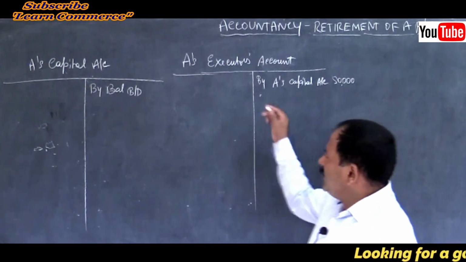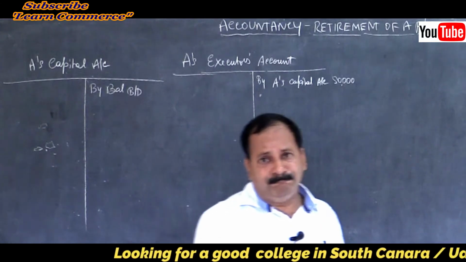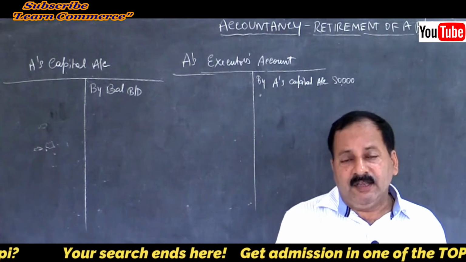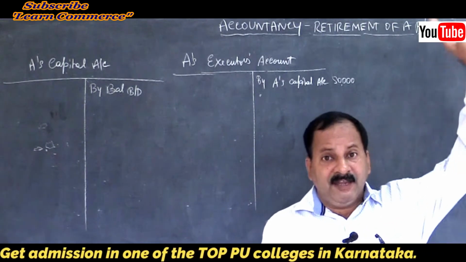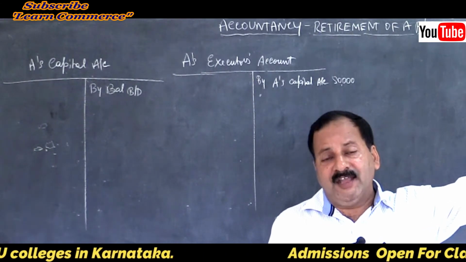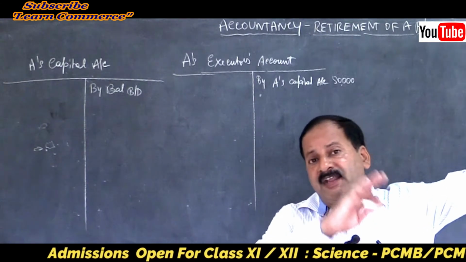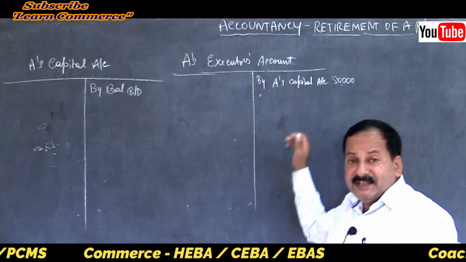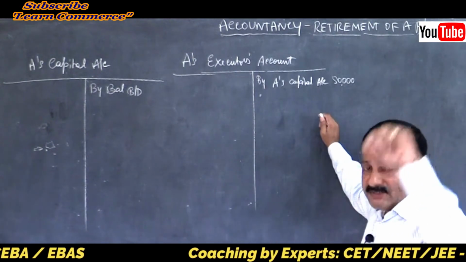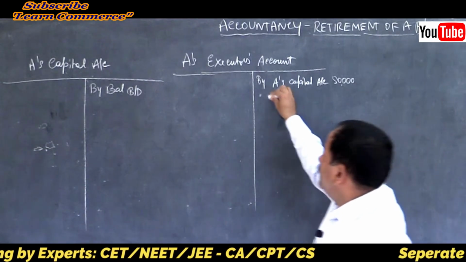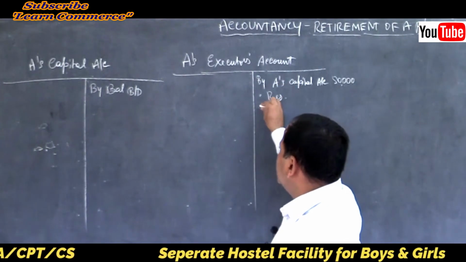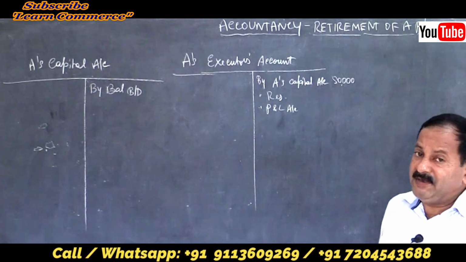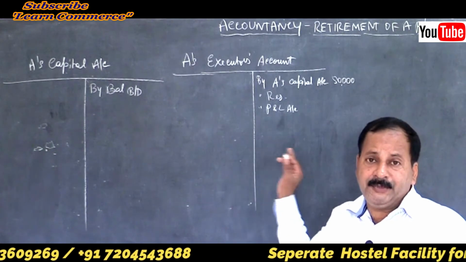Then any accumulated reserves or profits, like you have done under admission and retirement of a partner. Any accumulated profits or reserves appearing on the liability side of the balance sheet should be transferred to the opposite side. I already told you. So it should be entered here, because that is the amount payable to the deceased partner. So you will write reserve fund or general reserve or profit and loss account appearing on the liability side of the balance sheet. That should be paid to him.